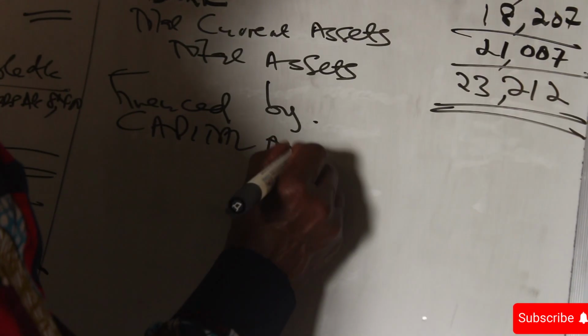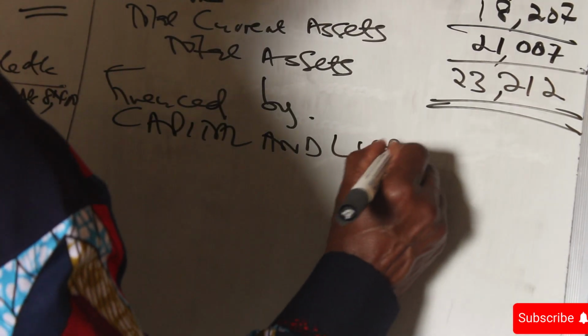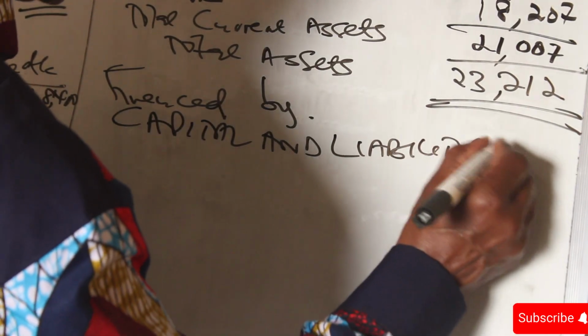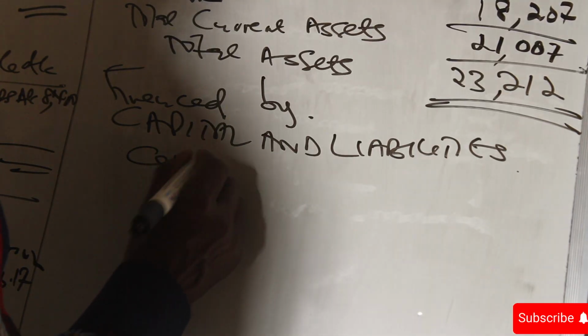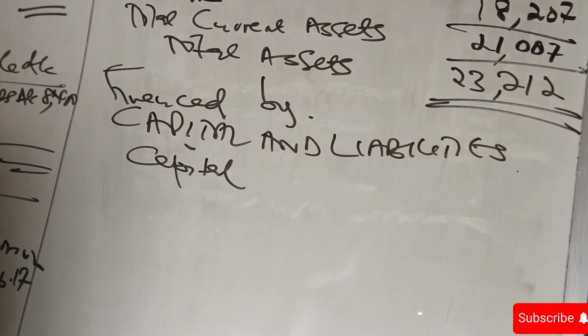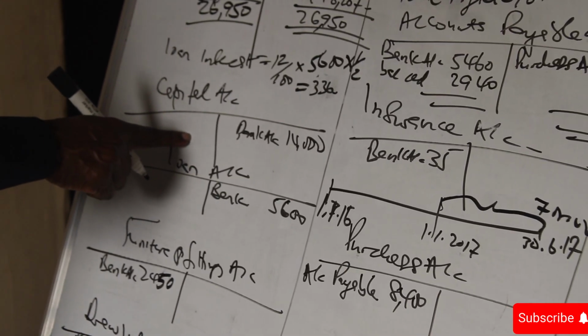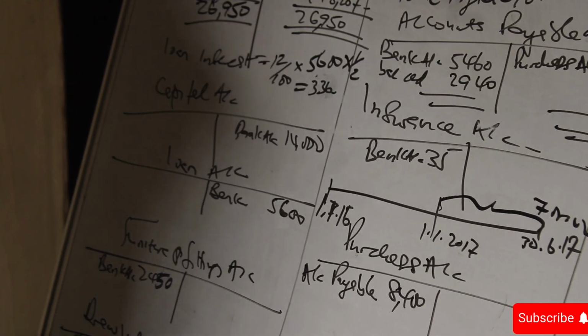Capital and liabilities. And we know our capital because we created our capital account here with 14,000. We have our capital account there with 14,000.